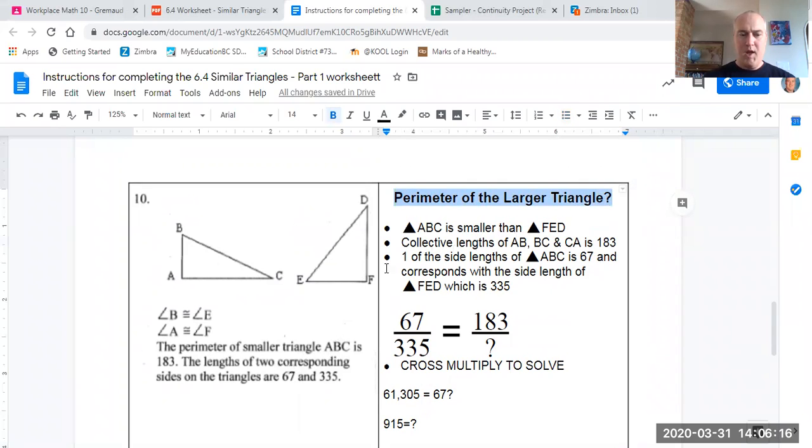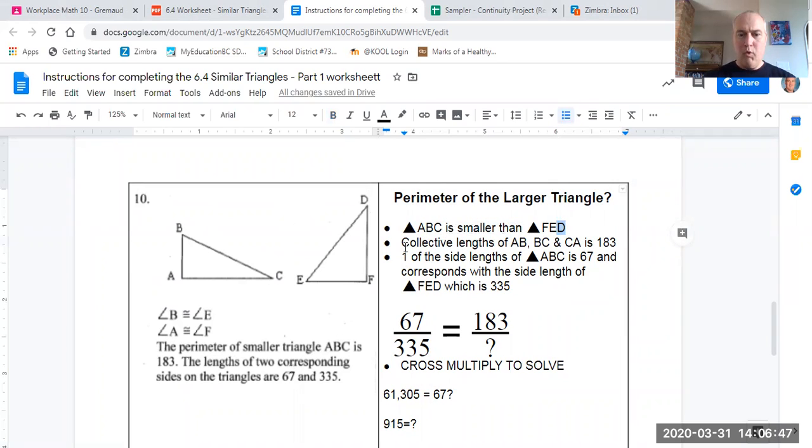So what we see here is we have two triangles, triangle ABC, which is smaller than triangle FED. Notice that I have written these in order, so just a reminder again, if I write that we have triangle ABC, then A and F angles correspond with each other. Likewise, B and E angles correspond with each other, and angles C and D correspond with each other. So it's very important the way we write the order of these triangles.